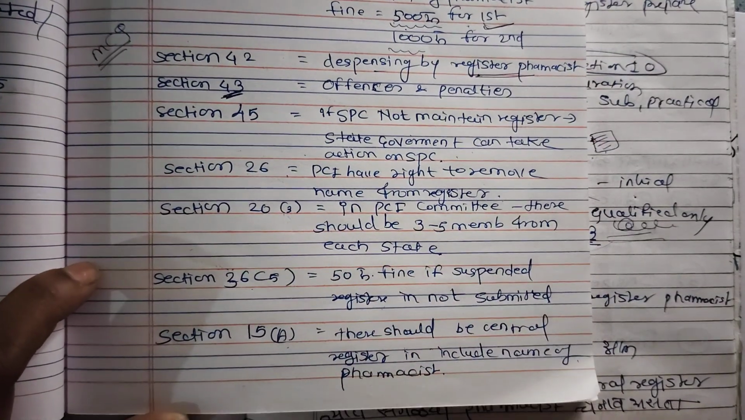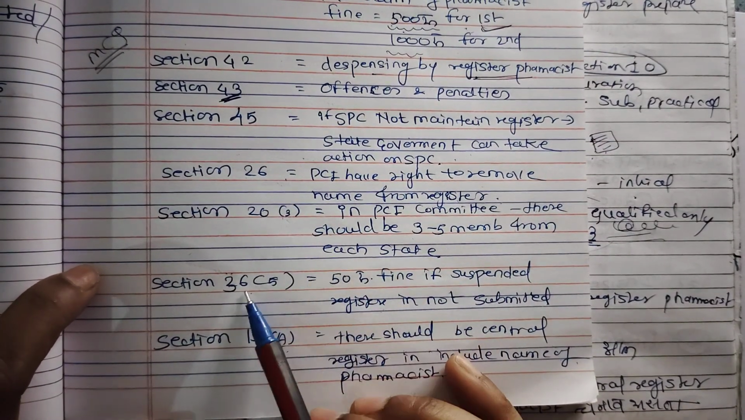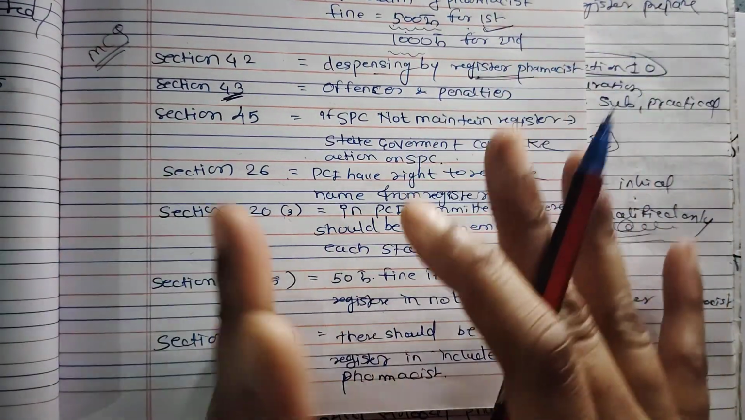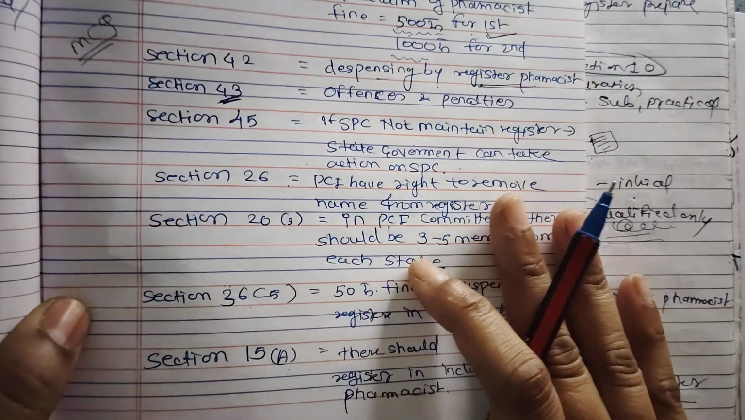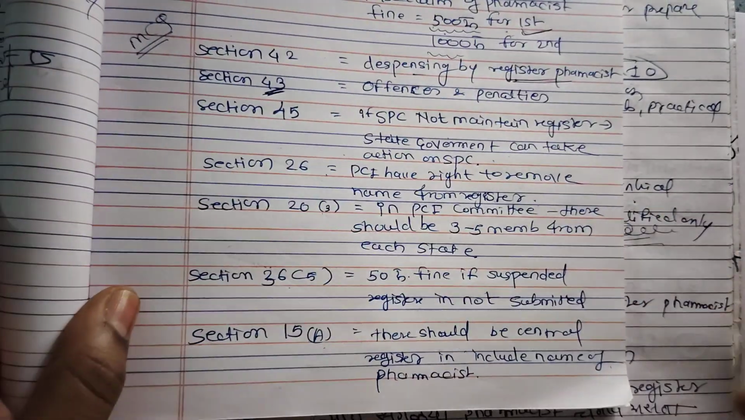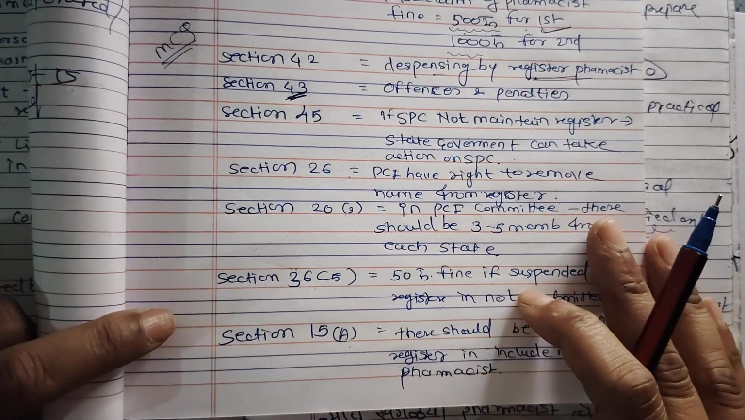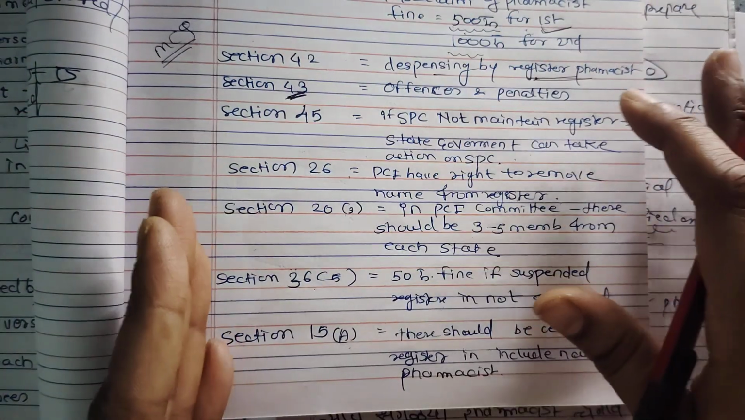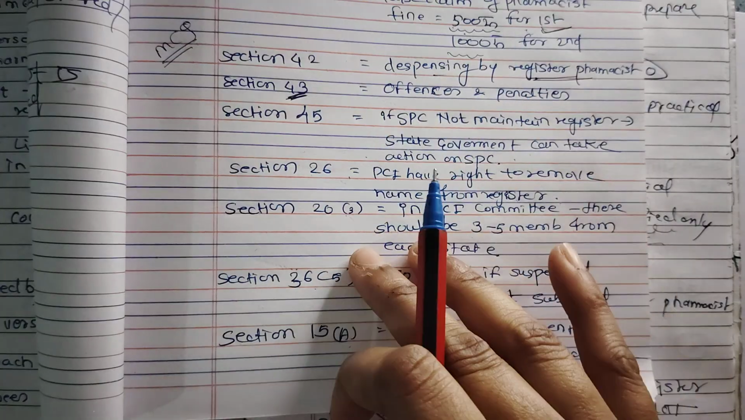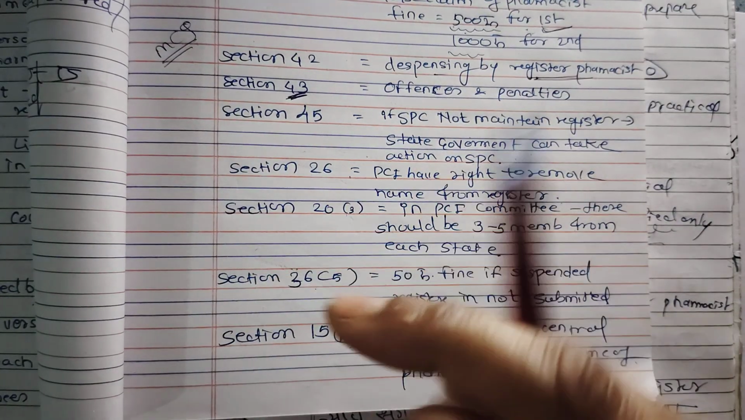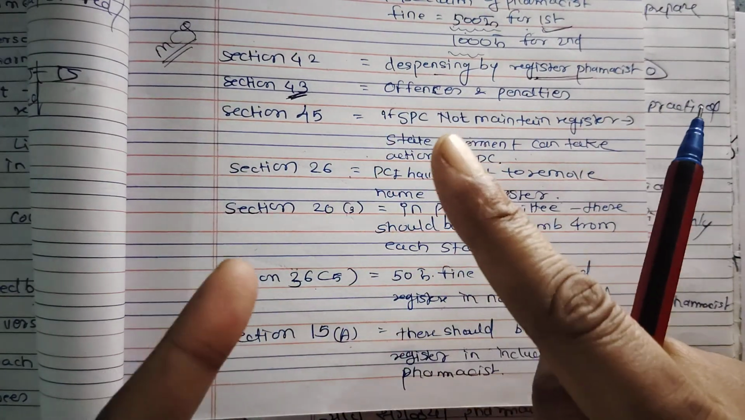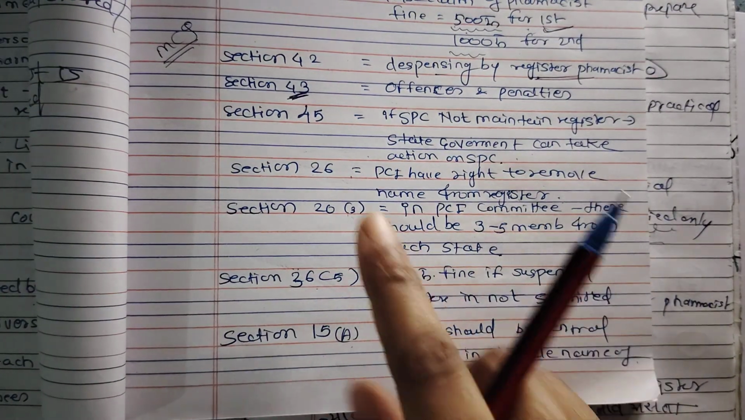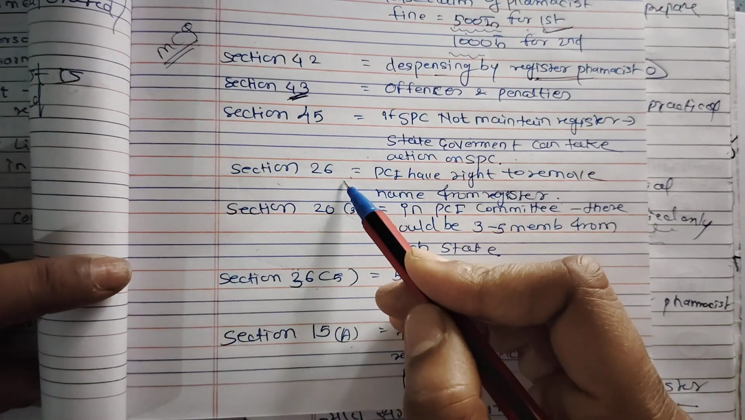There are other sections like section number 26, 20, 36 and 15. See guys, honestly speaking, there are multiple sections which come under the Pharmacy Act, but here I mentioned some important sections which are repetitively asked in examinations. So if you feel that there are more sections which come in this category and which are important, comment to me that section. I will add all those sections on that page. Okay, so moving back to our main point, that is section number 26.